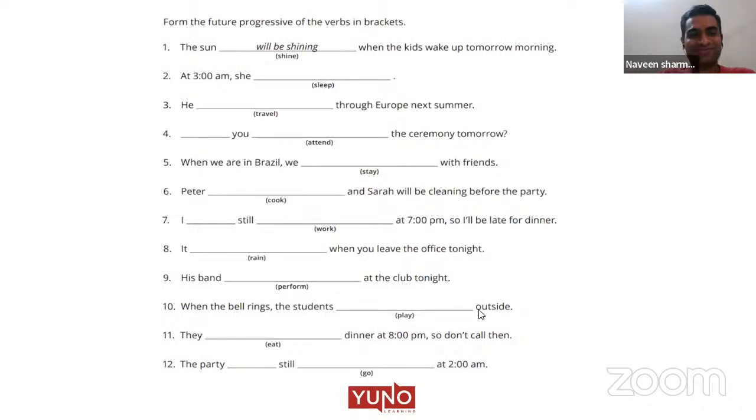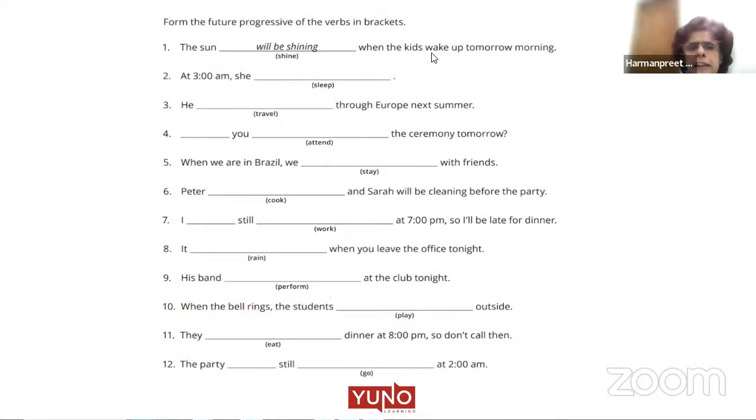Thank you. Okay, so guys, now we have a small exercise. Form the future progressive, that is the future continuous tense, of the verbs in the bracket. One example is given to you. What is the verb we have in the bracket? Shine. You are supposed to convert it into future continuous.